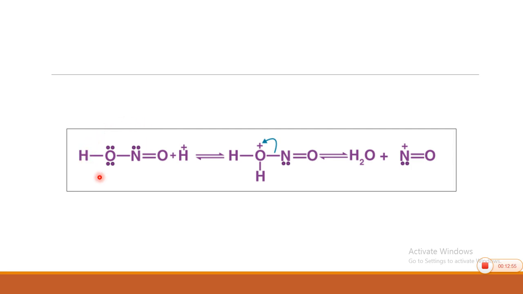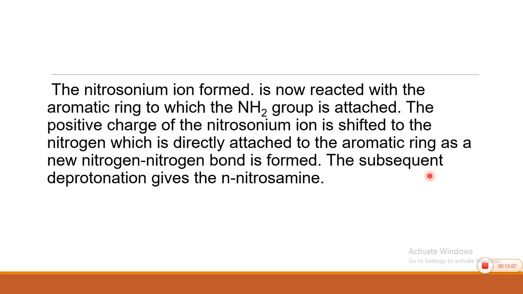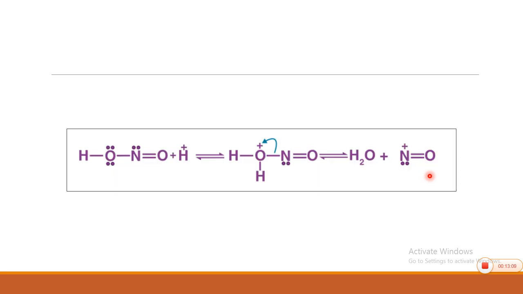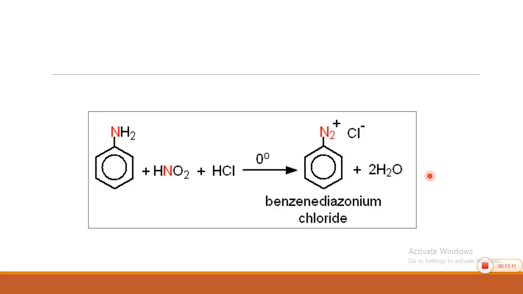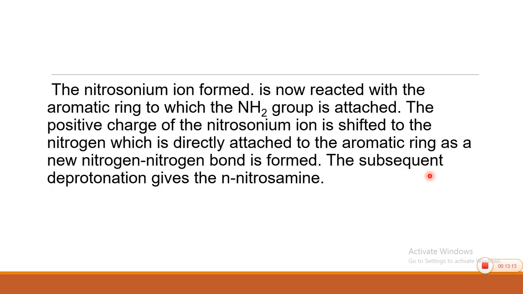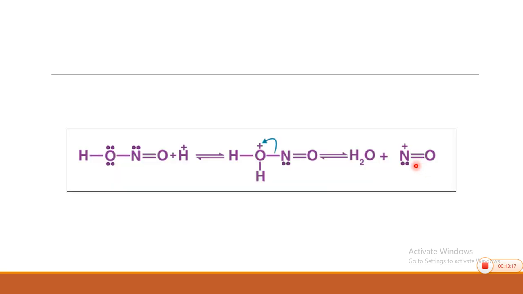This nitrous acid formed in situ in the presence of acidic medium undergoes such changes, and we get a component which in this case is the nitrosonium ion.